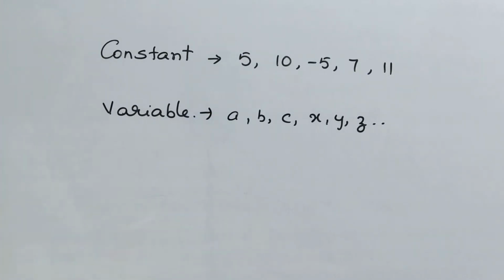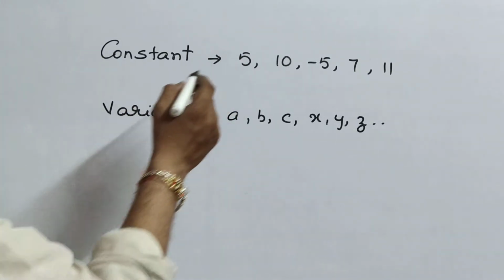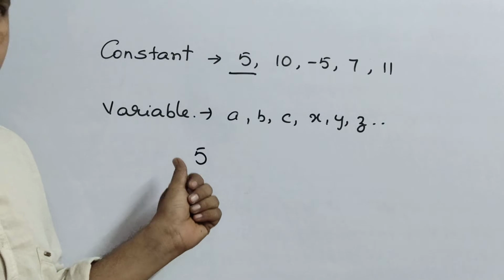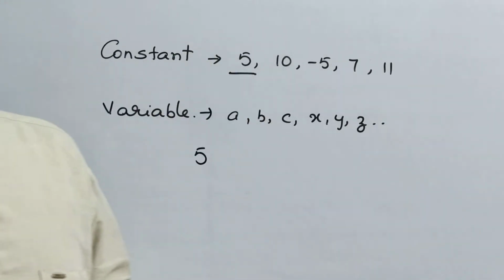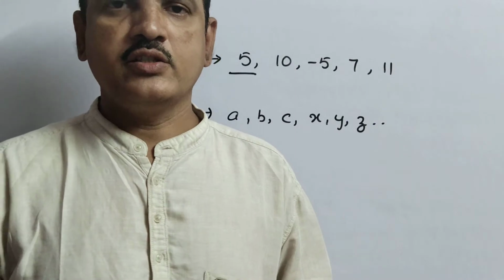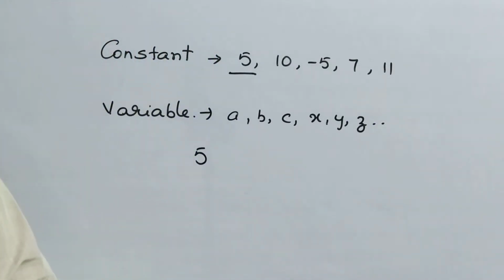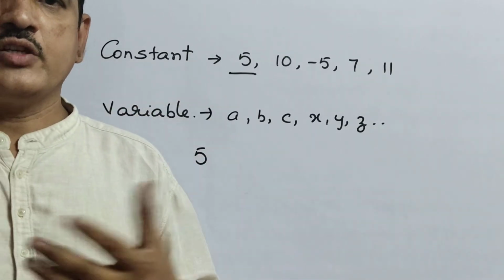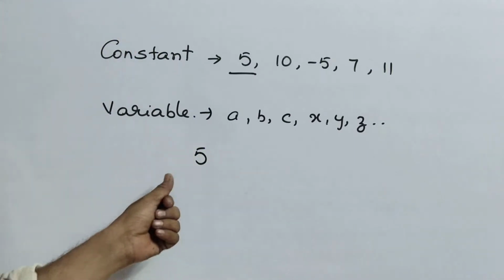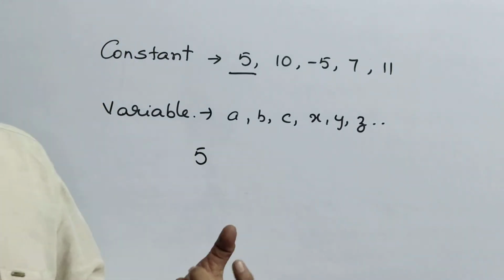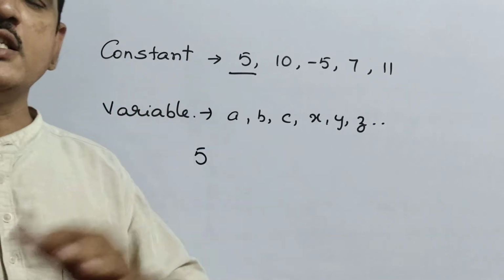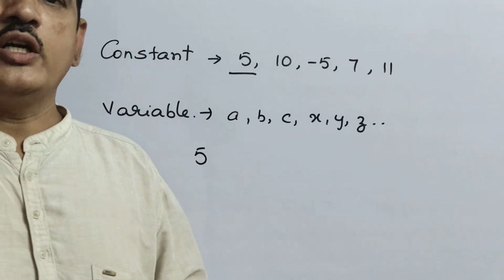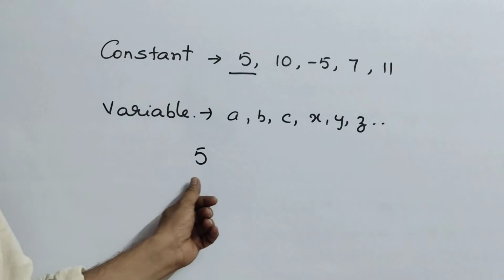See children, this is 5. That means the number is 5. Why are 5, 10, all these numbers called constants? Listen very carefully. In lower classes like LKG, UKG, first standard, you learned 5 like this only, and still we pronounce it as 5 only. Is there any change in that? Even wherever you go in the universe, the 5 will never change.